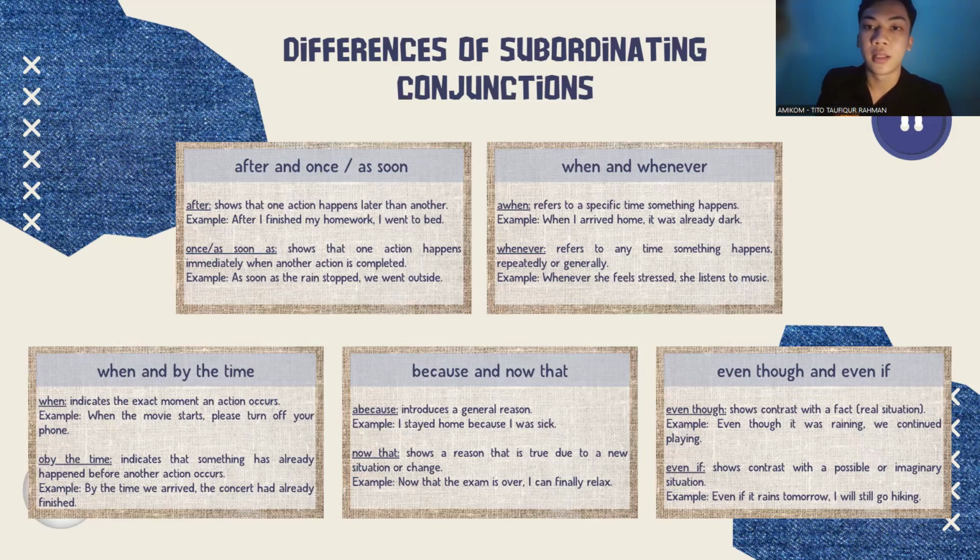When and whenever. When refers to a specific time something happens. Example: When I arrived at home, it was already dark. Whenever refers to any time something happens repeatedly or generally. Example: Whenever she feels stressed, she listens to music.